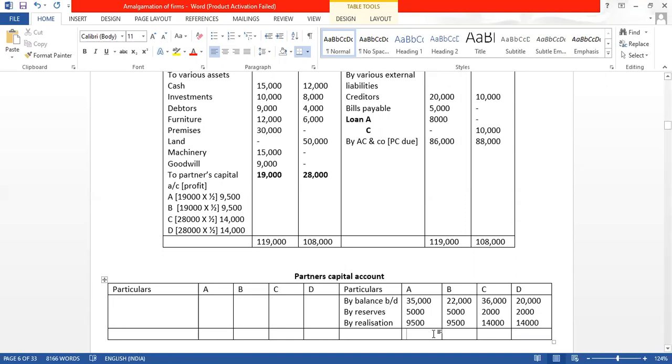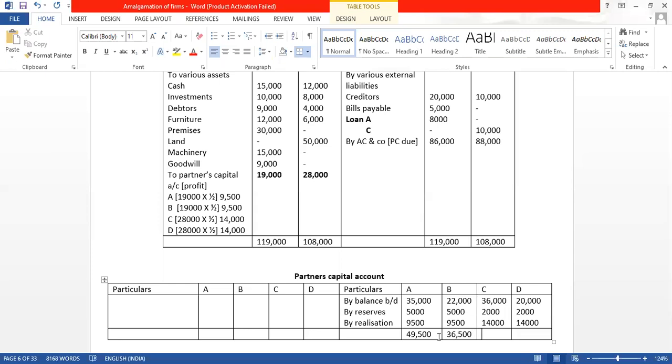What is the total coming? 35,000 plus 5,000 plus 9,500. It is coming to 49,500. 22 plus 5 plus 9,500. It is coming to 36,500.